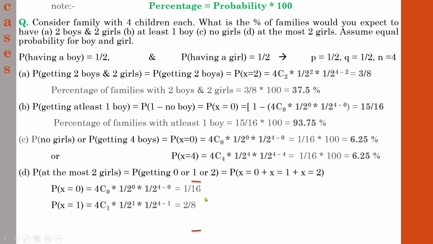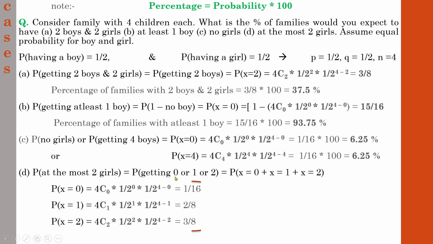We have found the first one, the second one, and finally you need to find the probability of getting 2 girl children. So P of x equal to 2. We have found the same case. See, in the first one, the probability of getting 2 boys or 2 girls, its value was 3 by 8. Sometimes you may come across a question where you have already found one of the cases initially, so just go through the answers which you have found. So the probability of getting 2 girl children is already found, 3 by 8. Our area under study was the probability of getting at most 2 girls.